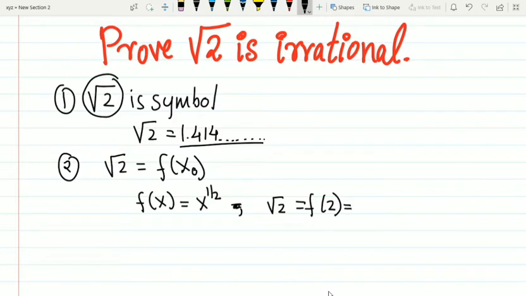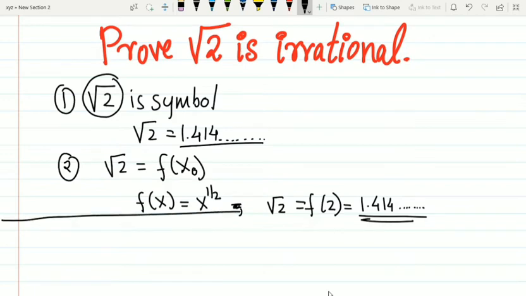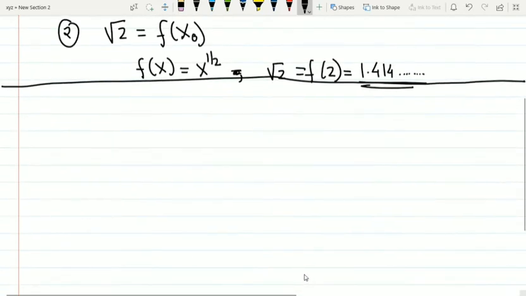So this value is the same value, 1.414 dot dot dot. So we have to prove whether this value is rational or irrational. Not whether this fancy looking symbol root 2 is rational, but whether the number is rational or irrational. So we will discuss the proof of why root 2 is irrational. We can prove this using two methods.